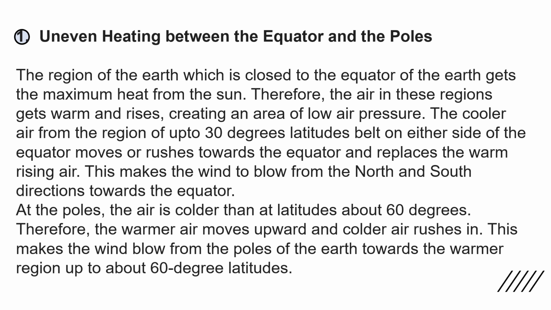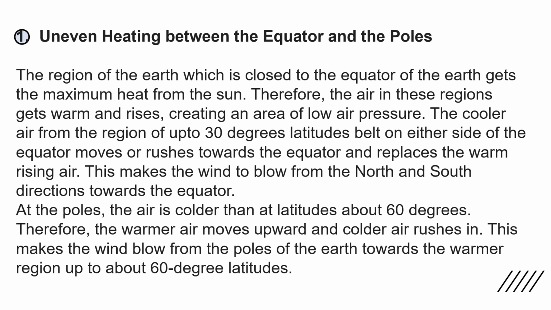The region of the earth which is close to the equator gets the maximum heat from the sun. Therefore, the air in these regions gets warm and rises, creating an area of low air pressure. The cooler air from the region of up to 30 degrees latitudes belt on either side of the equator rushes towards the equator and replaces the warm rising air. This makes the wind blow from the north and south directions towards the equator.